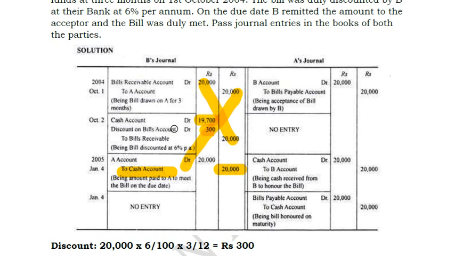Hope this is understood. So this is just a friendly adjustment which is passed, and the entries here also I have given example to you. Bills receivable are nothing but debit because it is an asset. You have to receive money, so it is an asset, so it has debit balances. So A account is something like a creditor. Creditor always has a credit balance. So A account has been credited in your first scenario. Okay, A account has been credited in your first scenario, and then you went to the bank, you got that money, this entry was passed, and on the due date you paid to A, so A's account has been knocked off. Okay, so that is how you have to pass the entries. Hope you understood.